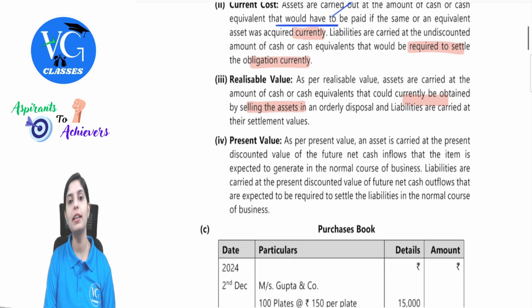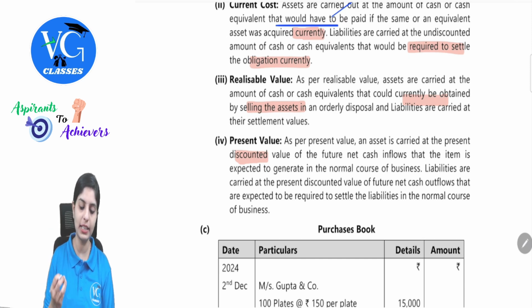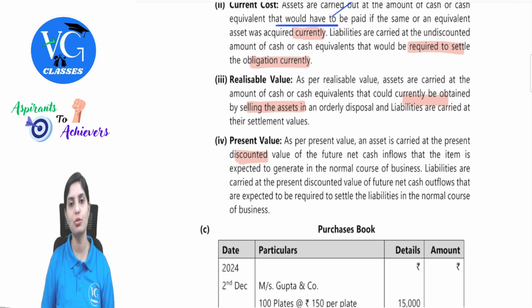Present value is nothing but today's value obtained by discounting the future prices. The asset is carried at the present discounted value of the future net cash inflows that the item is expected to generate in the normal course of business.